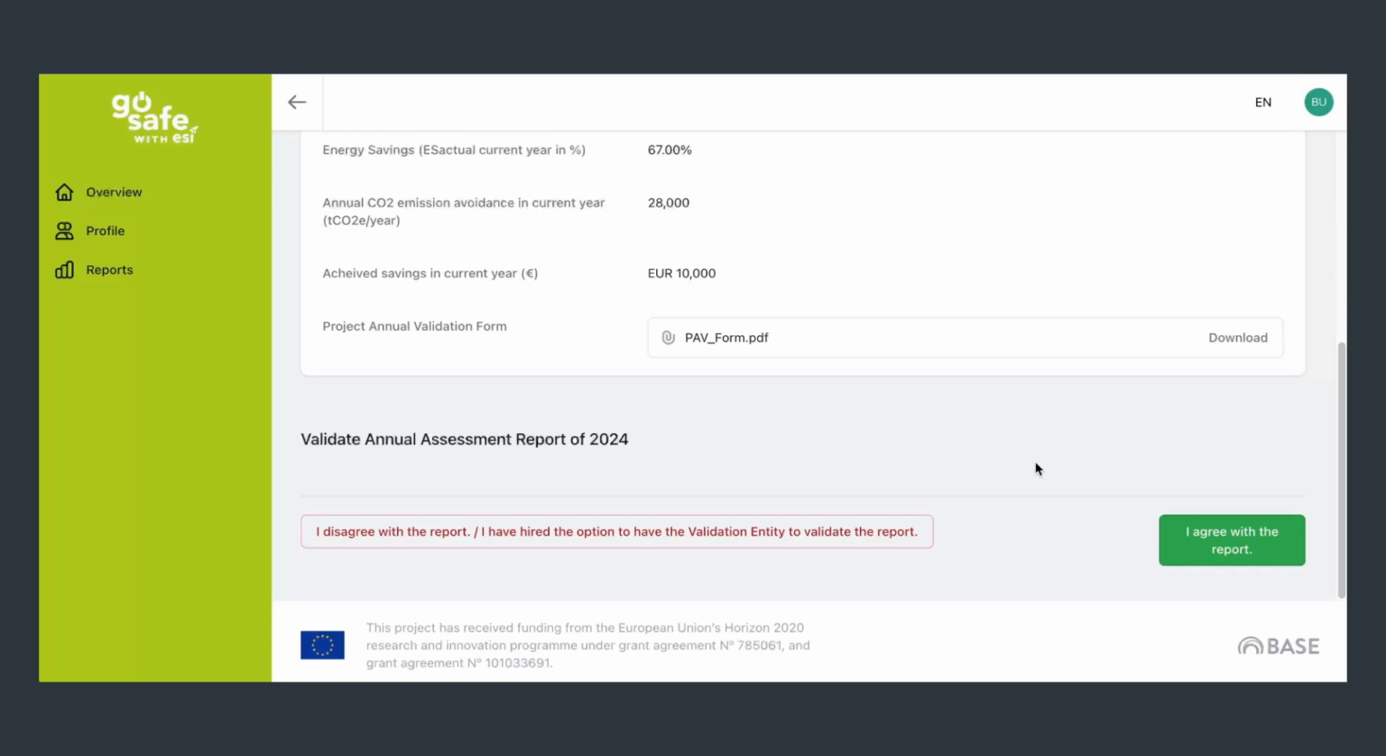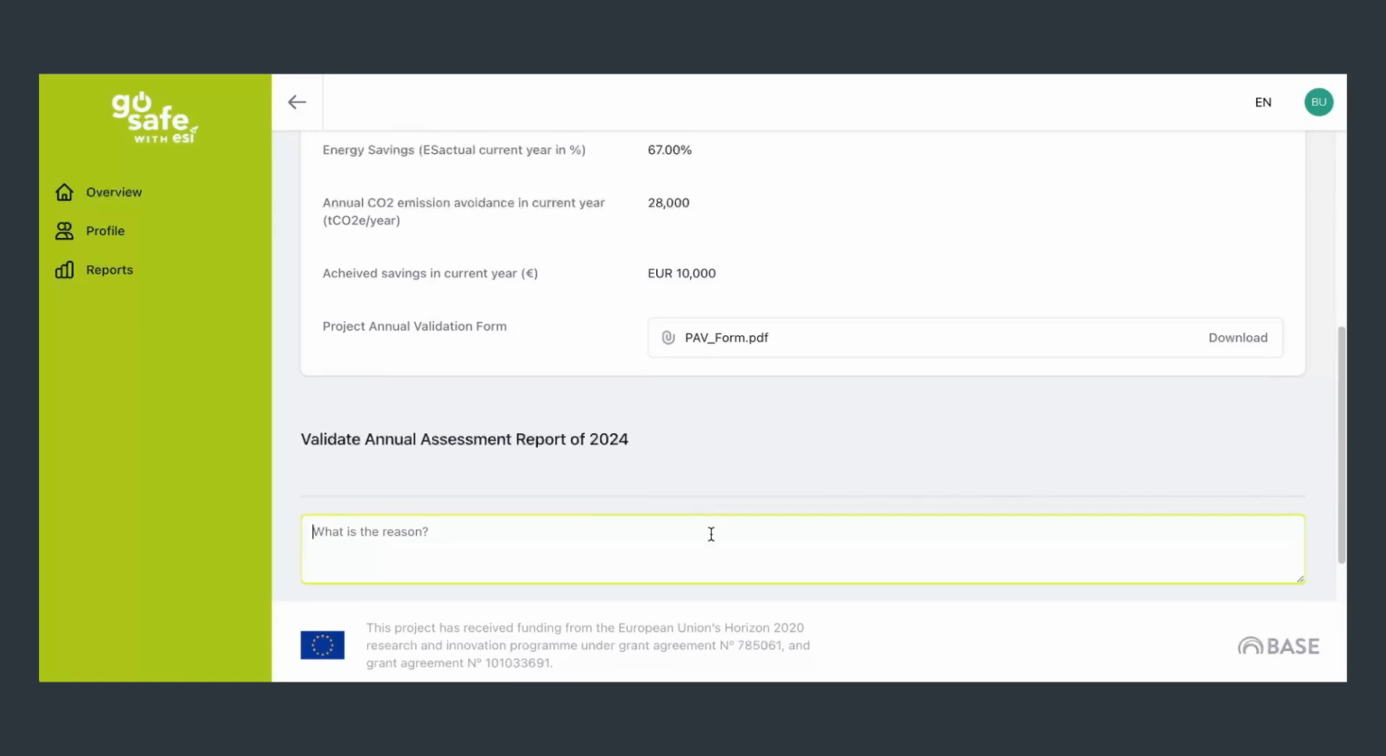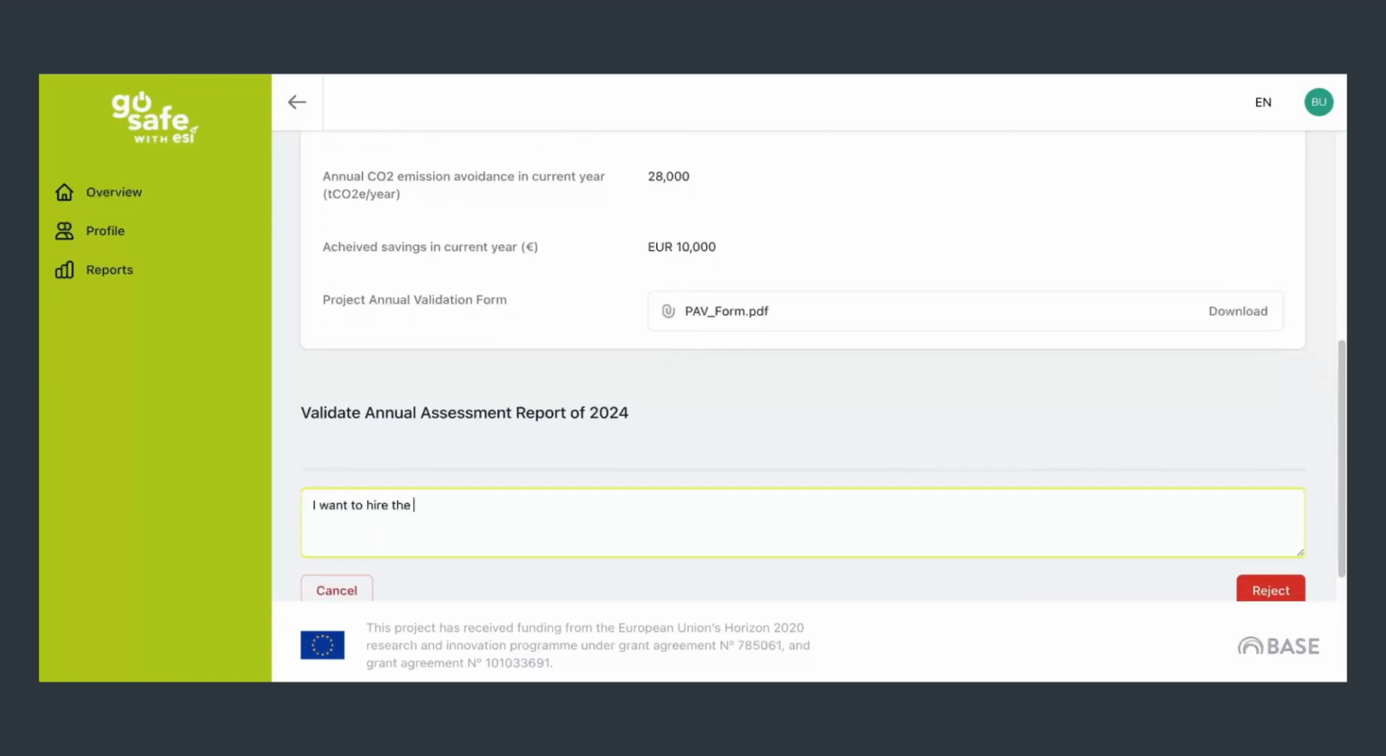The annual energy savings are achieved and the client can enjoy the benefits of its energy efficiency technology. Depending on the number of years the annual energy savings are guaranteed, the process repeats itself again for each guaranteed year. If the data is correct, but I still want to hire the optional services of having the annual assessment validated by the validation entity, or if I don't agree with the data submitted, then I click on the red button and give the relevant reasons.